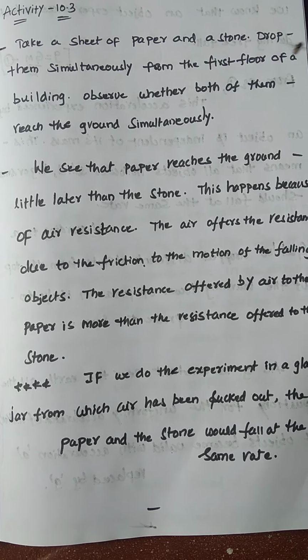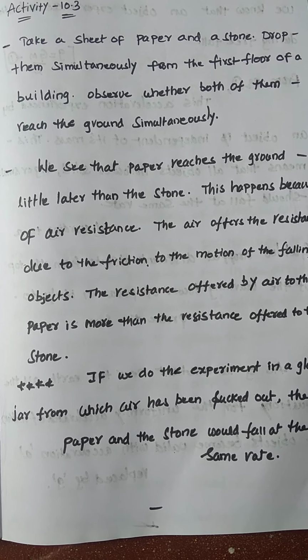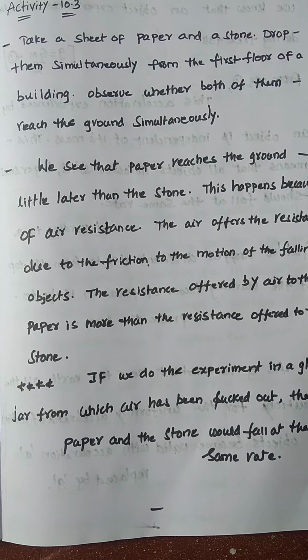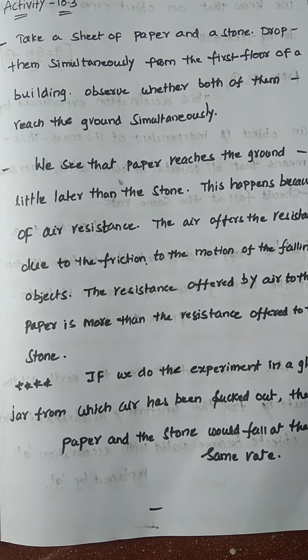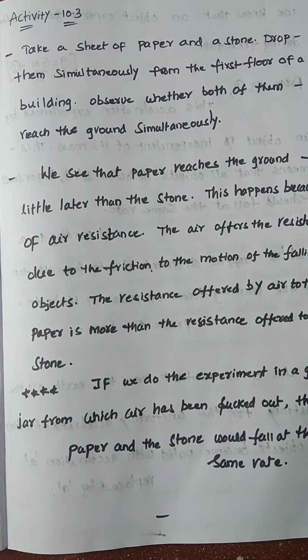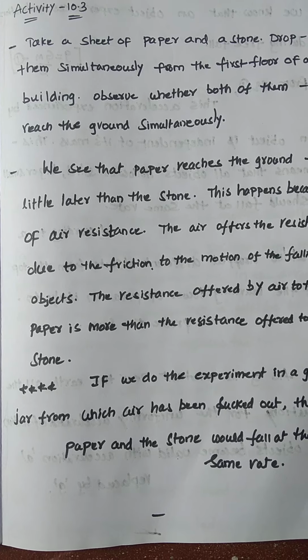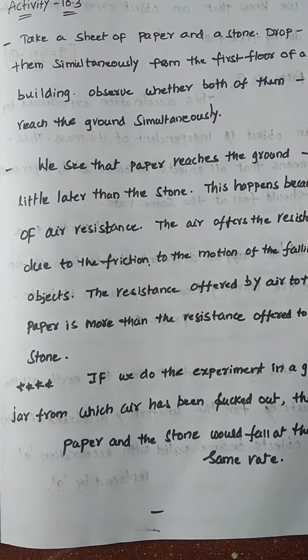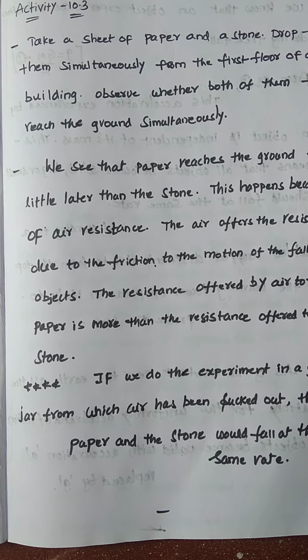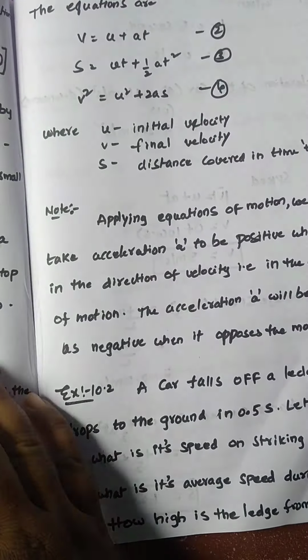This is the experiment about whether two bodies reach the ground simultaneously or not. I hope you understand it. It is very important. One scientist, Galileo, also observed this. He performed this experiment clearly, and that I want to explain now.